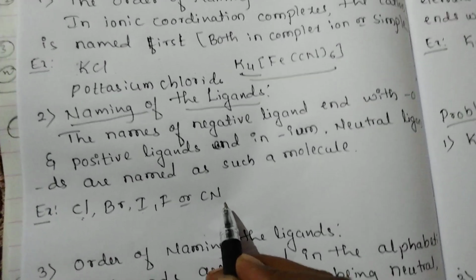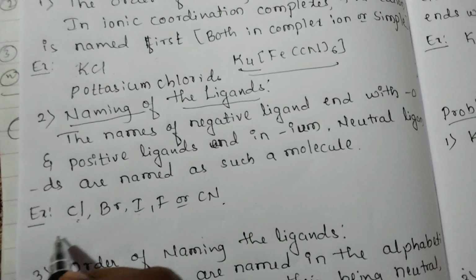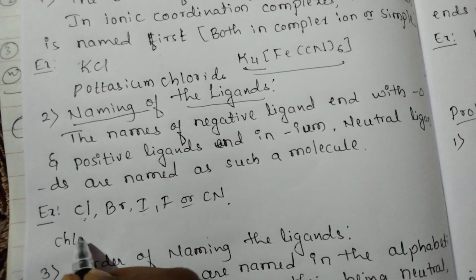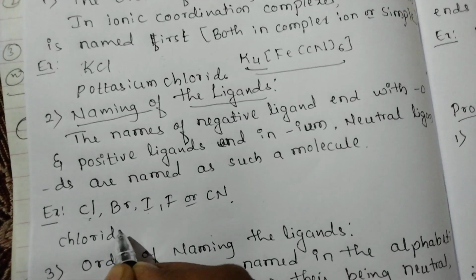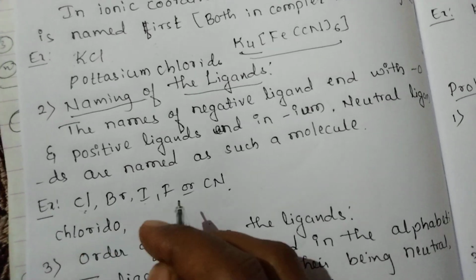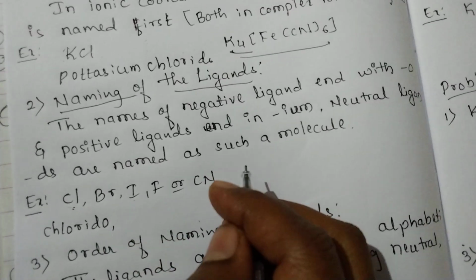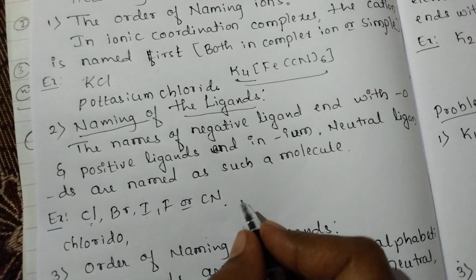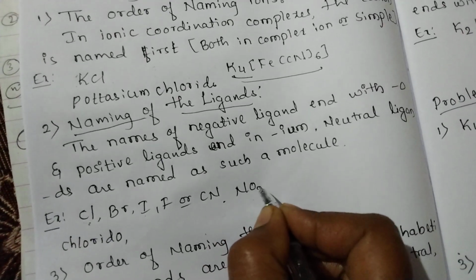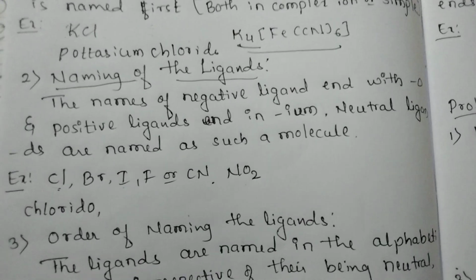They must end with the suffix O, so we call them chlorido, bromido, iodo, fluorido and cyano. Similarly, NO2 is a nitro group.